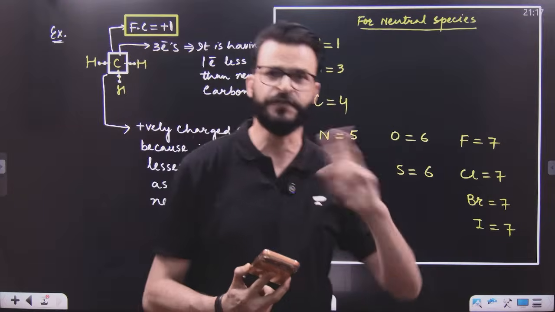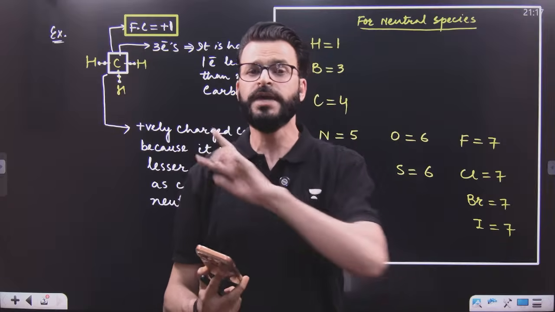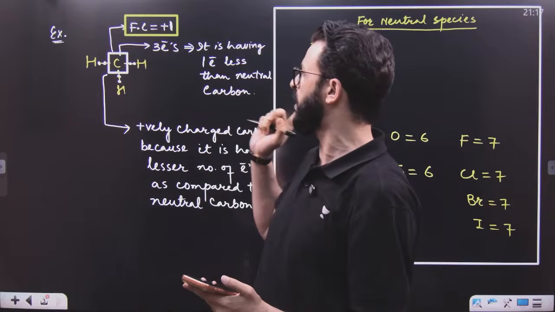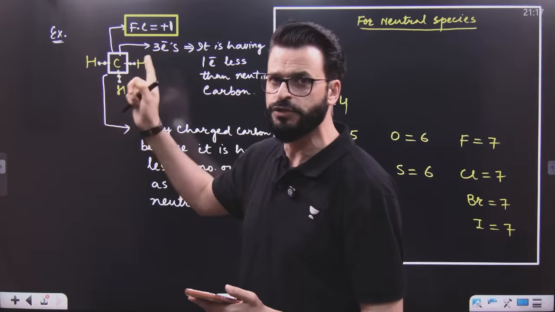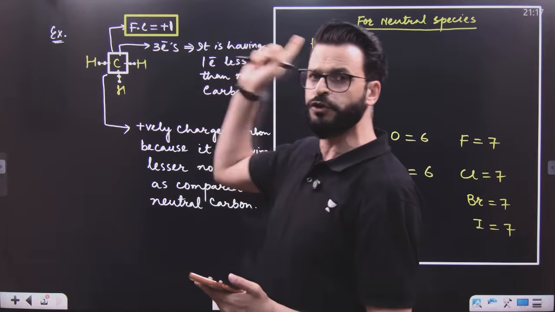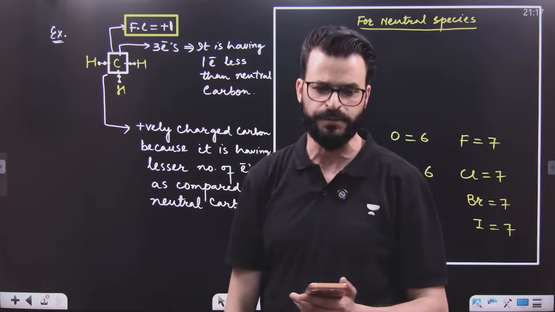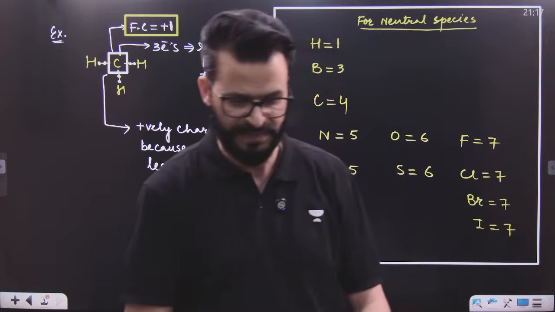If there is no difference, then formal charge is 0. If there is a difference, like neutral is having more electrons as compared to this one, then this is a positively charged species. If neutral is having fewer electrons, and this is having more electrons, then this is the negatively charged species. Now this is clear. This is clear to you.